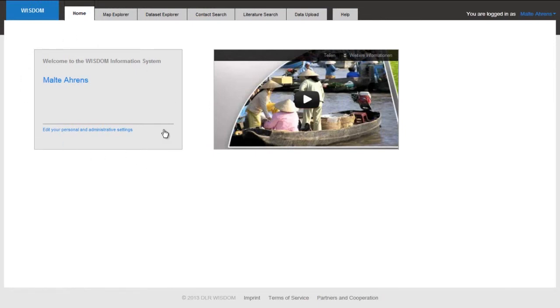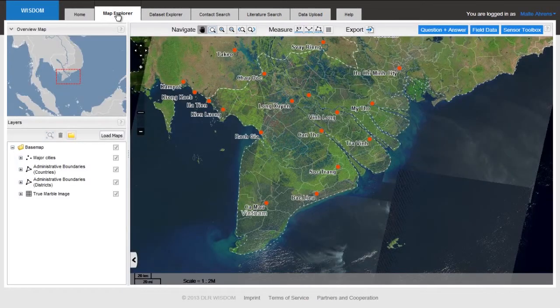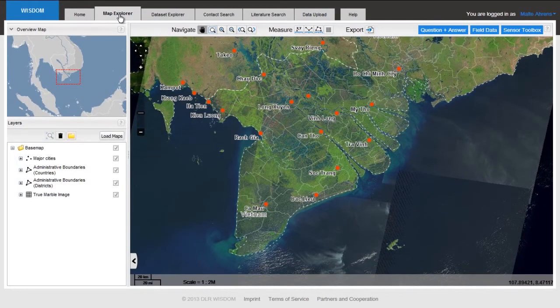As you see, you are first greeted, and then you have a chance to watch different movies about our project. But at the moment, we're not here to watch movies, so I will instead directly guide you through the main features of the Wisdom system. The first feature we have here is a Map Explorer. This is a central element of the Wisdom Information System.